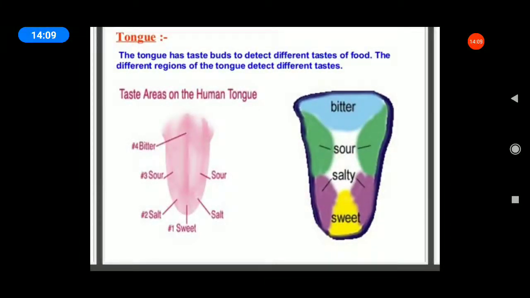Next, the tongue. Listen. The tongue has taste buds to identify the taste of food. The tongue's main function is to detect the different tastes of foods. The different regions of the tongue detect different tastes: bitter, sour, salty and sweet.